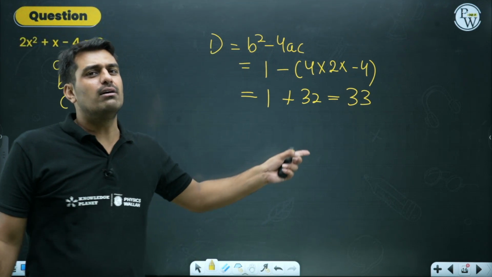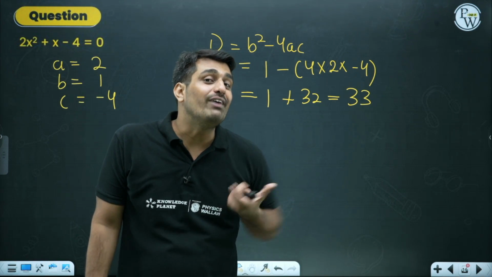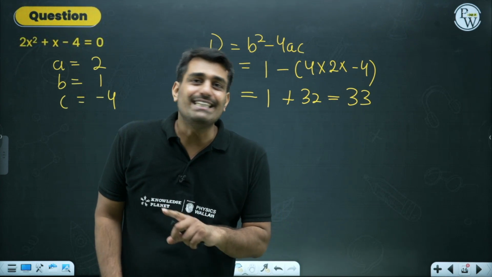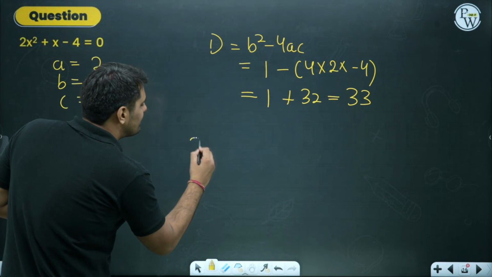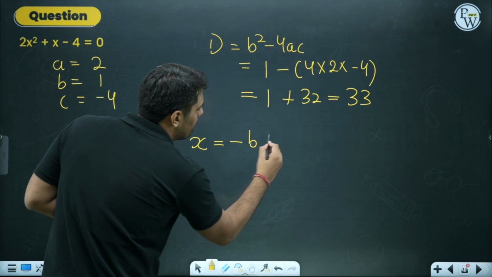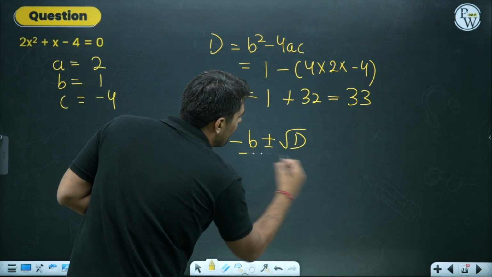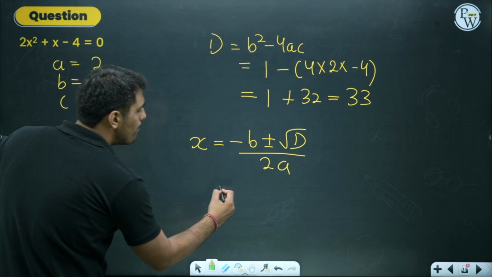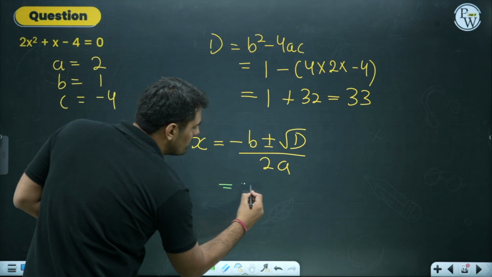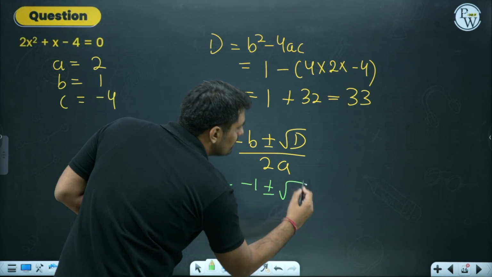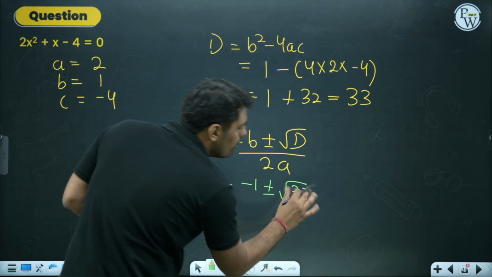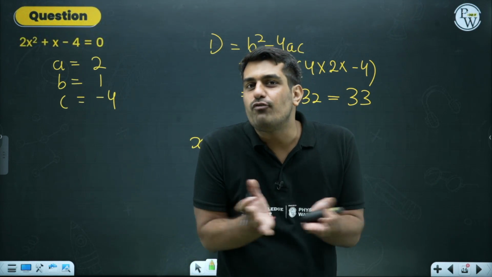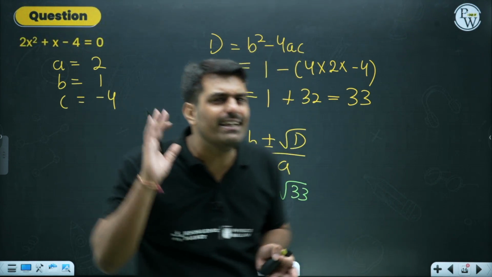It's not a square number. Last time we were having a perfect square, that is 25, but this time we are not having a perfect square. So what will happen? The implication would be over here. X, going by the formula, is minus B plus minus square root of D by 2A. Putting up all the values, minus B. B, since over here is 1, so minus 1 plus minus square root of 33. And I cannot split it further because 33 factors are 3 and 11 and they are not forming any kind of pair. We cannot take out any number out of it.